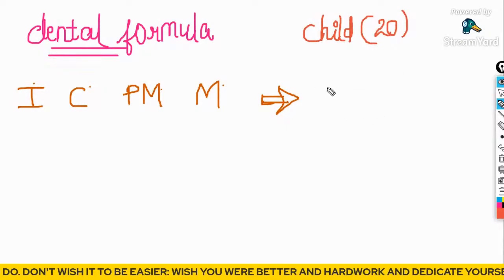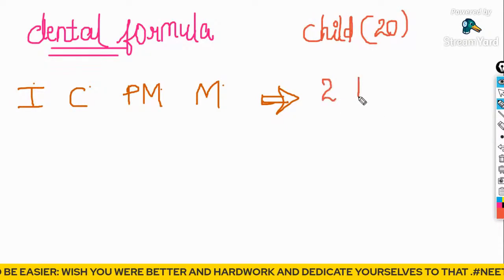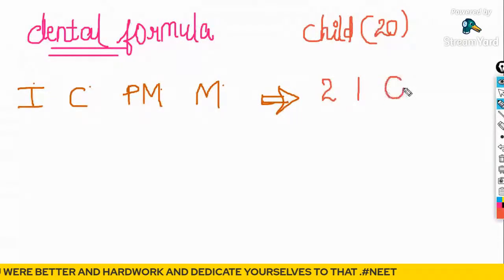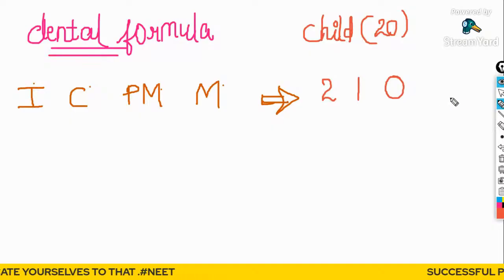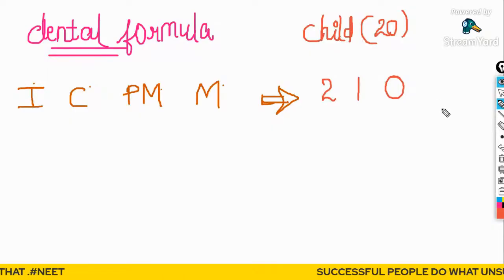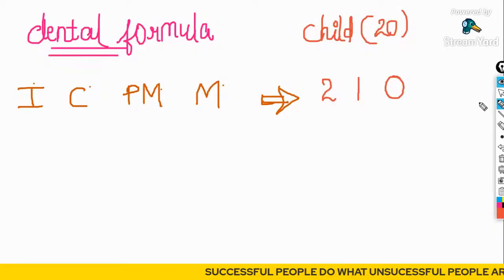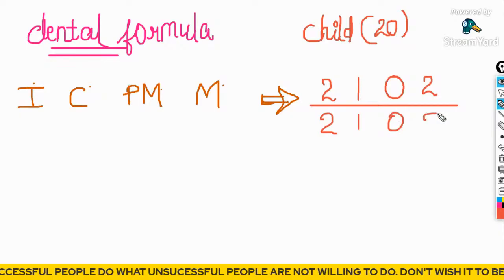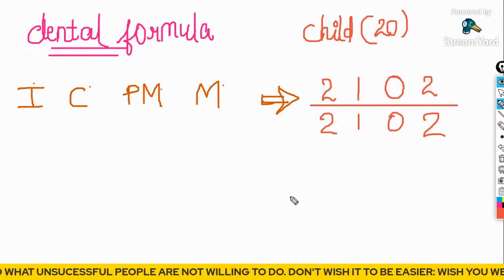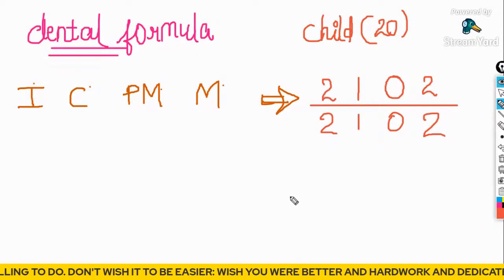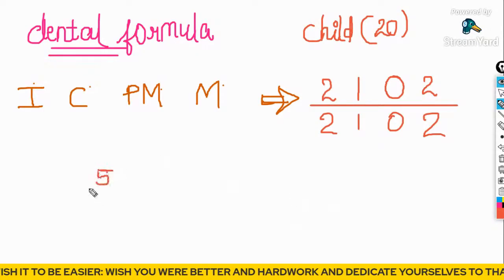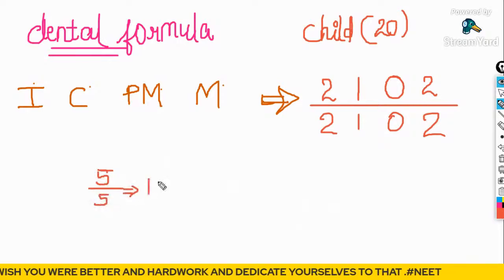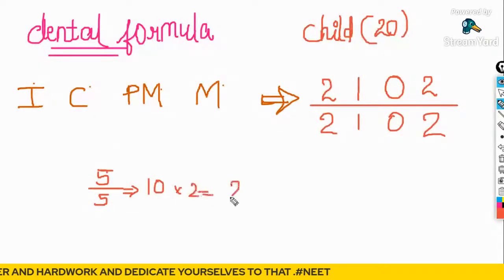That is, incisors are 2 in number, canine is 1 in number, premolars are actually 0. Yes, 10 in the upper jaw, 10 in the lower jaw. It's because the premolars are absent. Okay, the premolars are absent in the case of a small child. So 2102 divided by 2102. Okay, so 5, 5, that is 10 total, into 2, which is actually 20.